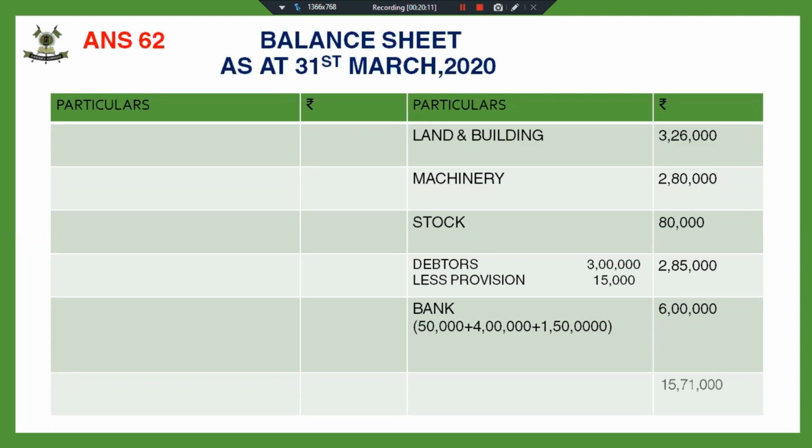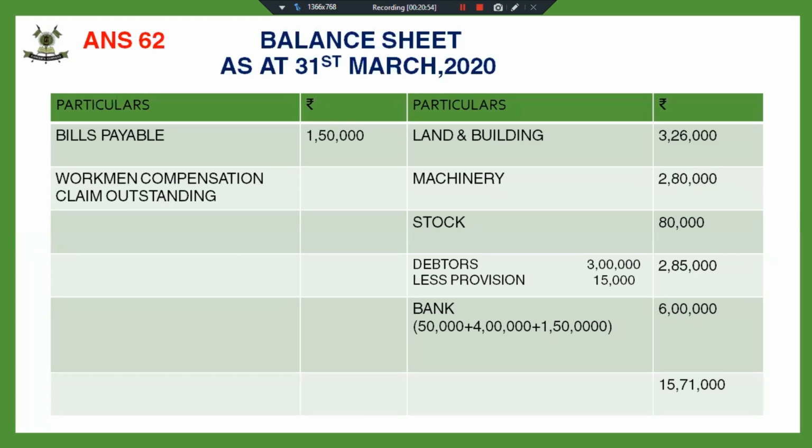Fine. So I posted all the assets. My total is 15,71,000. Now see the liability side. I'm posting the capital accounts later on. As per the new capital accounts prepared, general reserve, as it has been distributed, will not appear in the new balance sheet. So the liability which is going to appear is bills payable. And since there is no change in the value of bills payable, it will appear at 1,50,000 only.